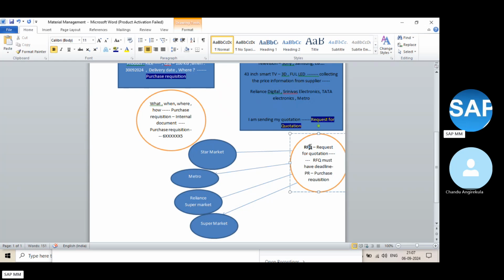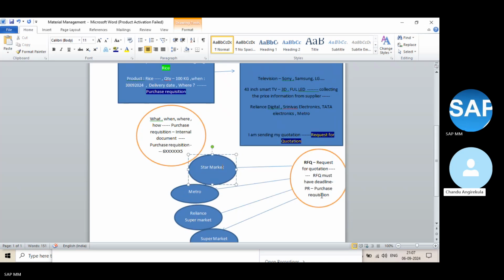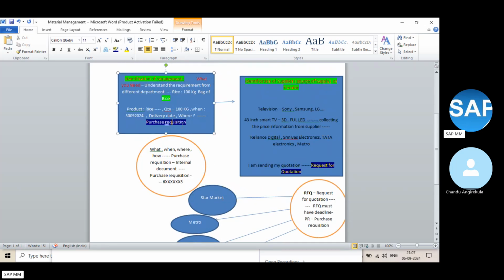So the RFQ is called an external purchasing document. And tell me, is the purchase requisition an internal document or an external document?